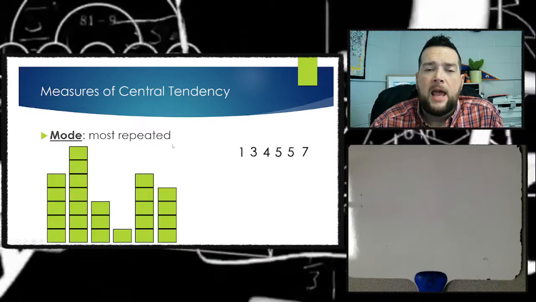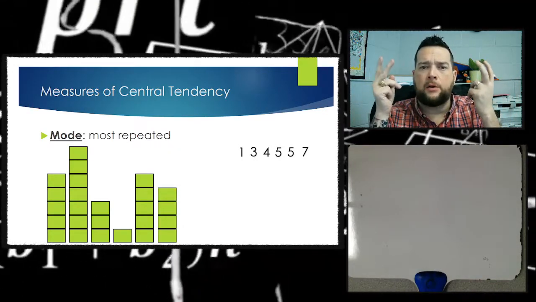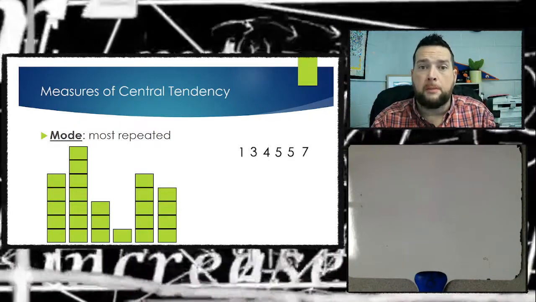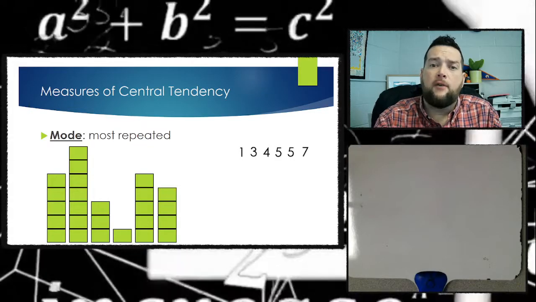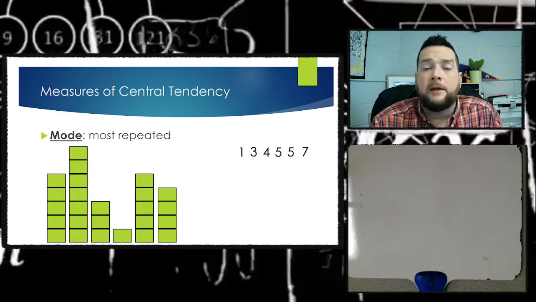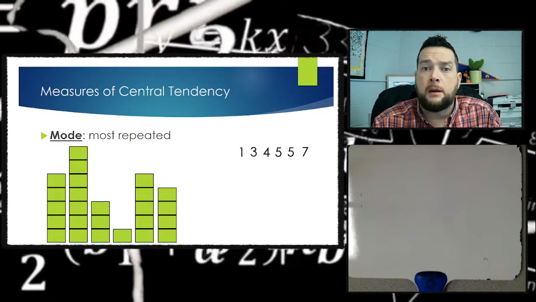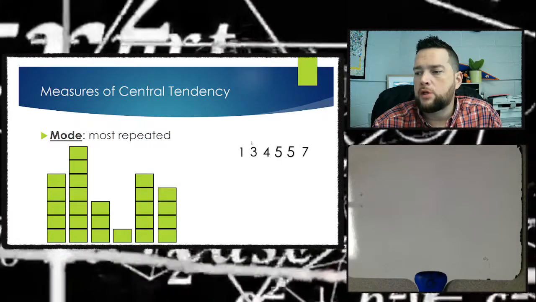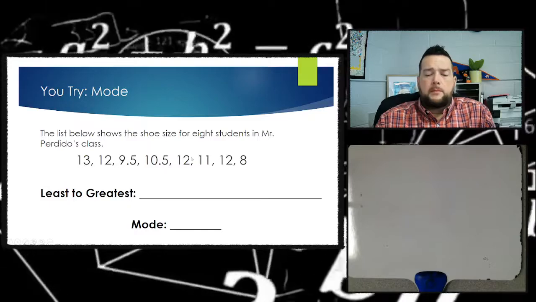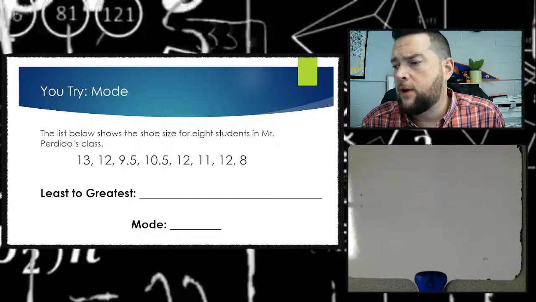Just like that. If you have maybe 2 numbers that are both repeated the most, they're tied for first place, then they're both the mode. If all the numbers are different, so no number is repeated, then there is no mode. So mode just means the number that's most repeated. So why don't you go ahead and try this next one? See if you can find out what the mode is.